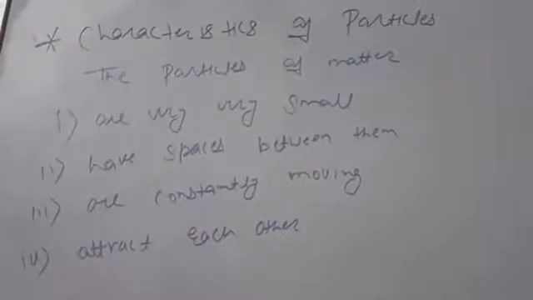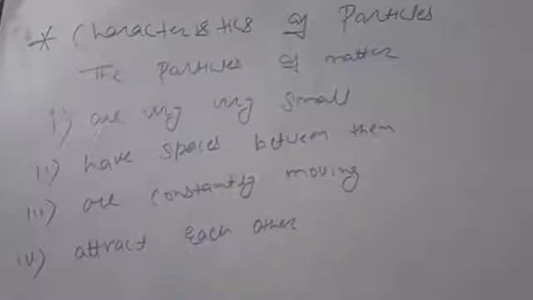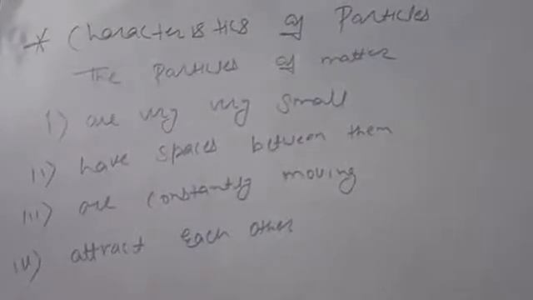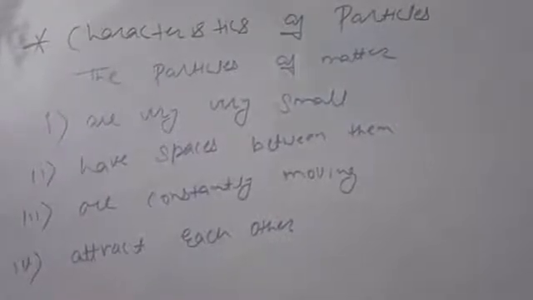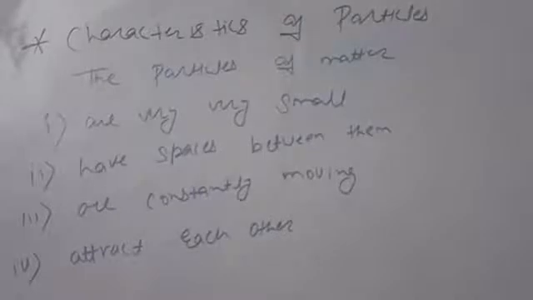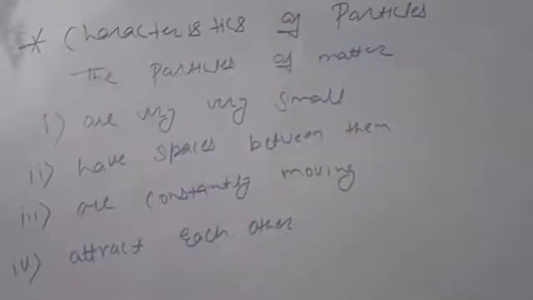It is the atom that we can't further subdivide. And the second characteristics: the particles of matter have spaces between them, they are constantly moving, and they attract each other.